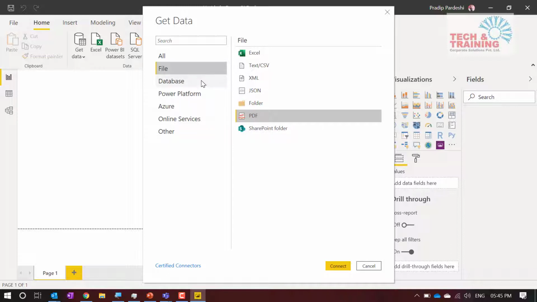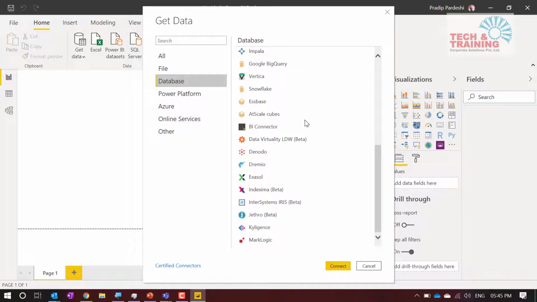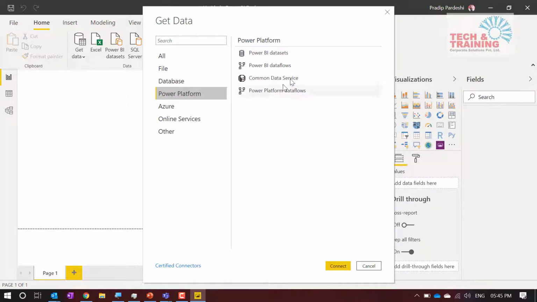Here there are a lot of databases. You can see more databases than what we had in Excel. This is Common Data Service. These are very important things. Let me explain this, Power BI data flows. This data flows is nothing but Power Query on the web. I'm not going to be explaining this today, but if you get a chance, you can use this Power Query on the web. Now, why is this important?